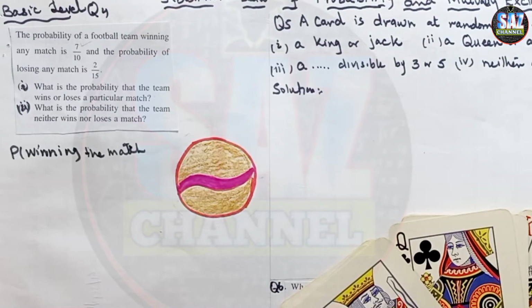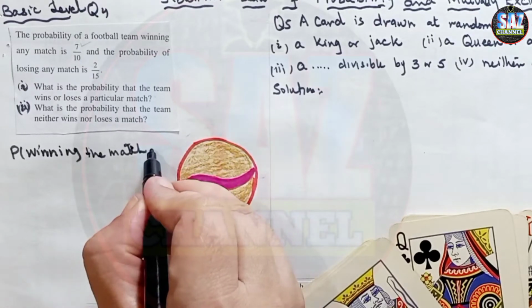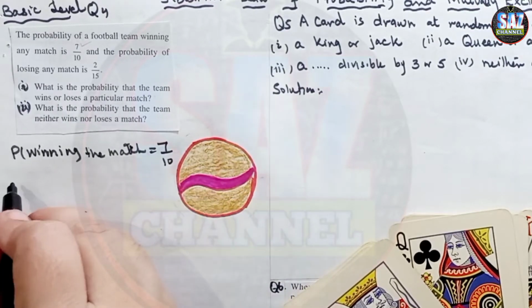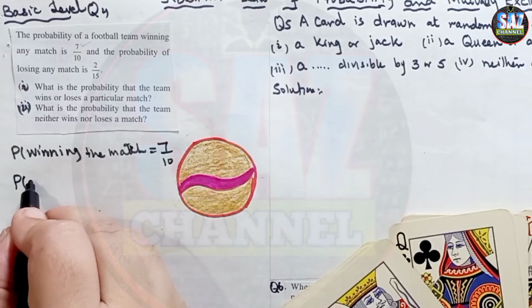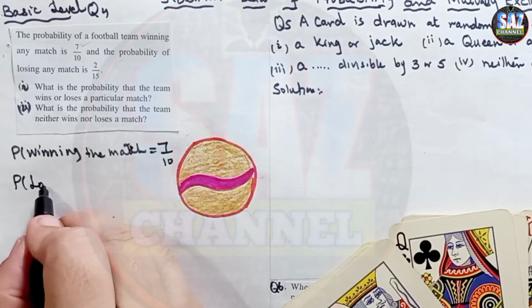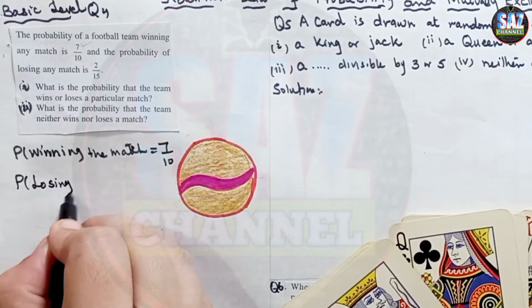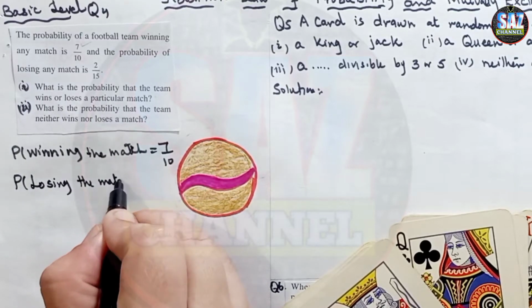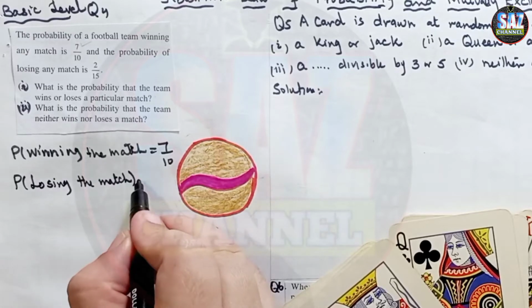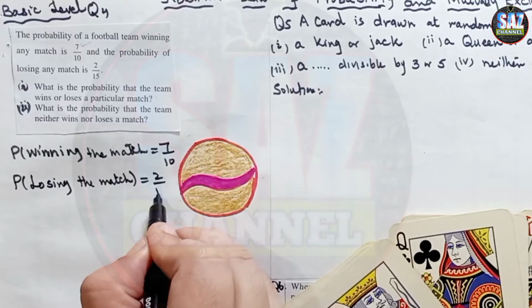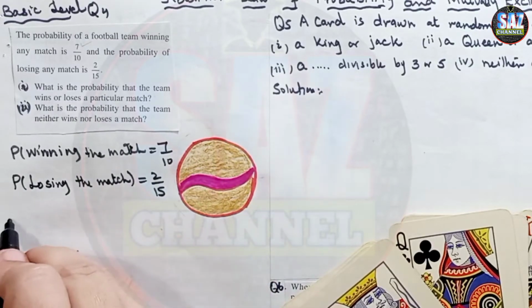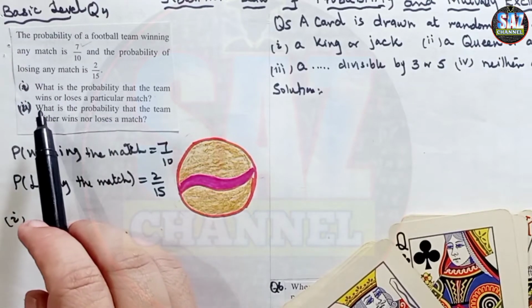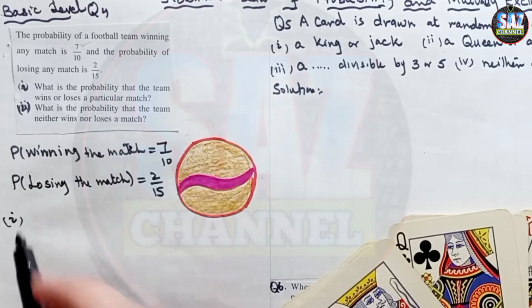Let me change my pen, I'm not comfortable with this. 7 by 10. And probability of losing the match is 2 by 15.